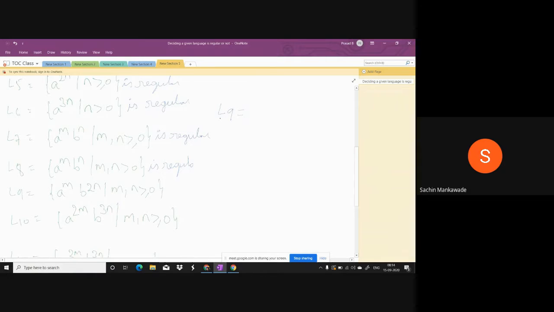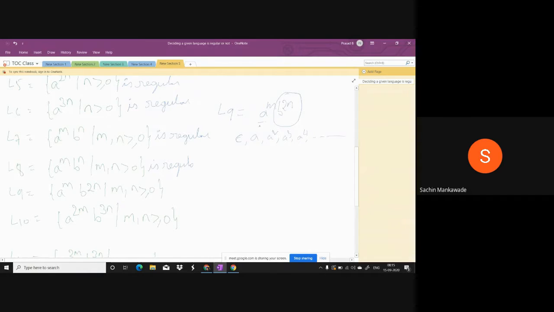Suppose here both M and N can be 0. Suppose N is 0. Then if M is also 0, then epsilon, or M can be 1, M can be 2, M can be 3, M can be 4, like this. It will have only A's. L9 can have only A's.